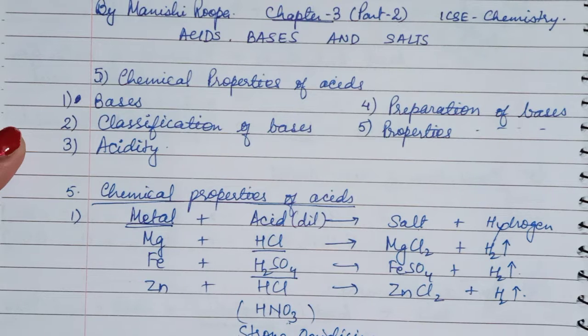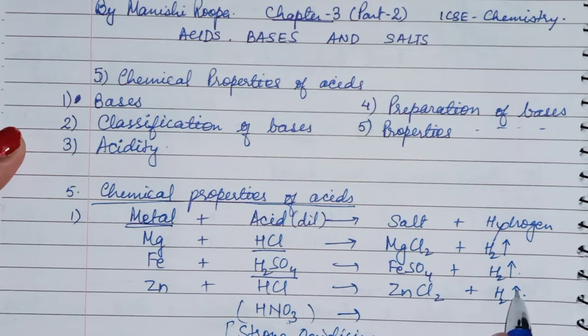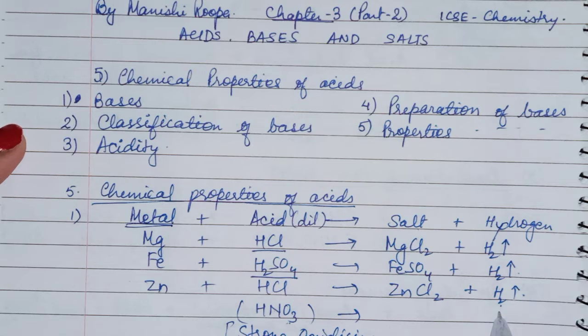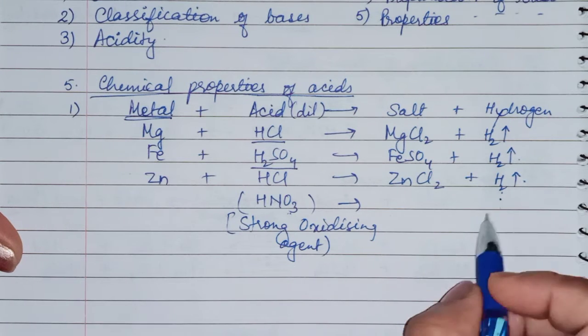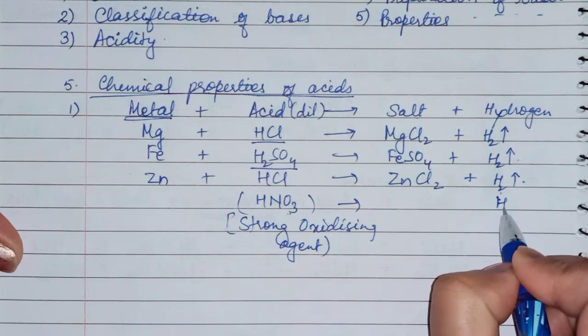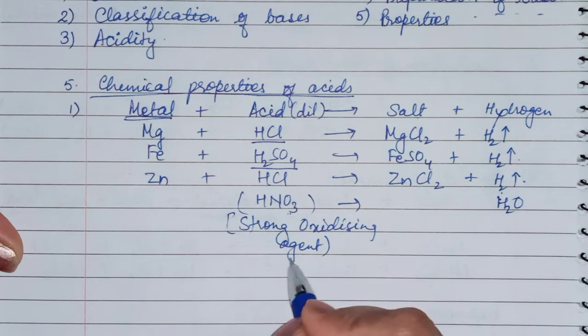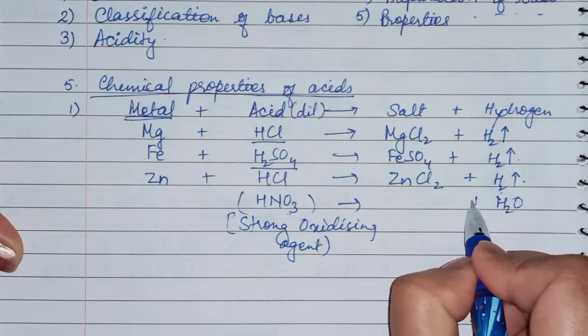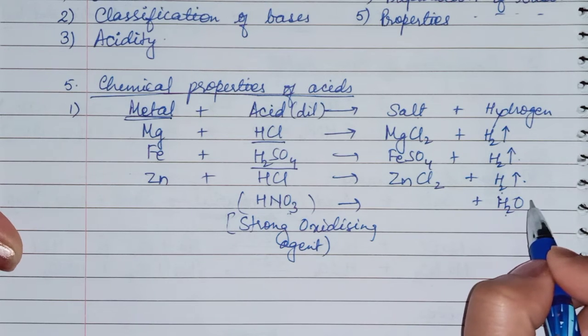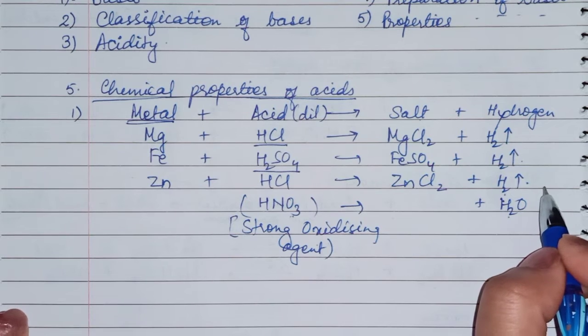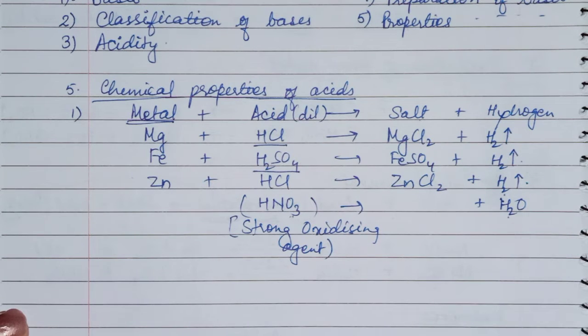What will it do? It will convert hydrogen into water because it is a very strong oxidizing agent. So here hydrogen gas will not form, it will be converted into water. So you will not be able to form hydrogen gas with this.